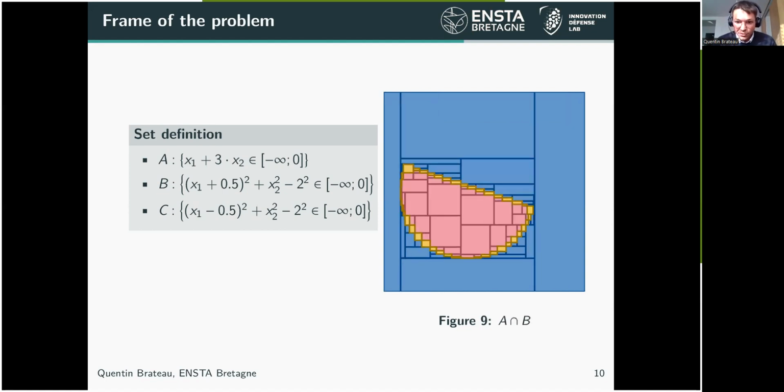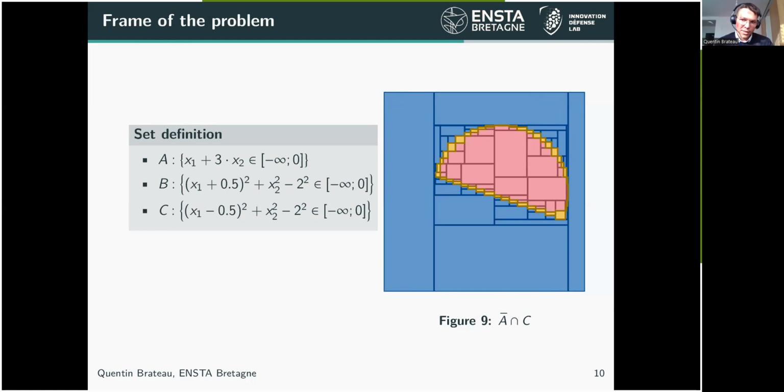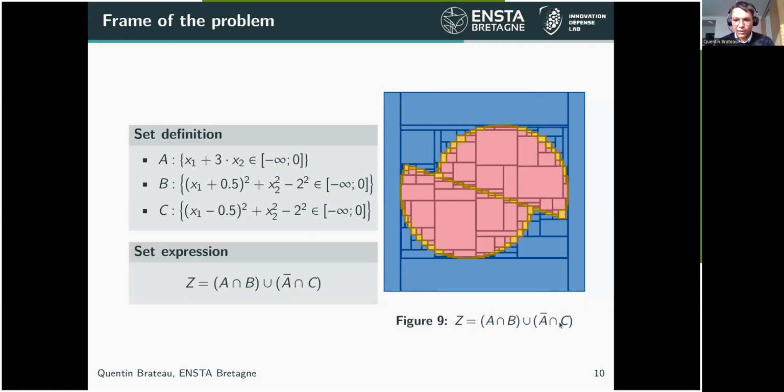We could define some sets from this, for instance, A inter B and not A inter C. And we want to characterize the set Z, which is equal to A inter B union not A inter C. When we perform a paving of this set Z, we get this paving visible here. There is a fake boundary between the set A inter B and the set not A inter C, which should not appear because these two sets are adjacent. So we will see how it is possible to remove this boundary.